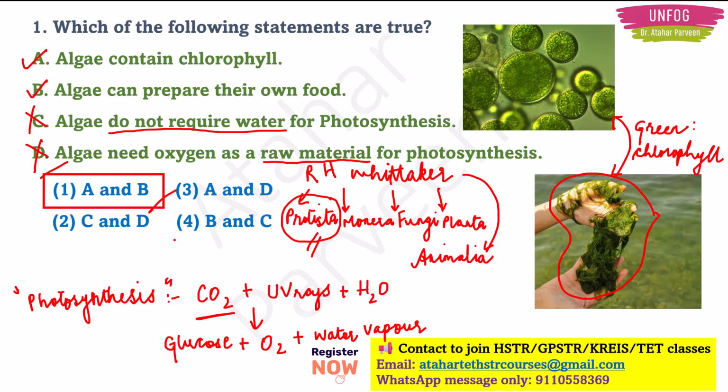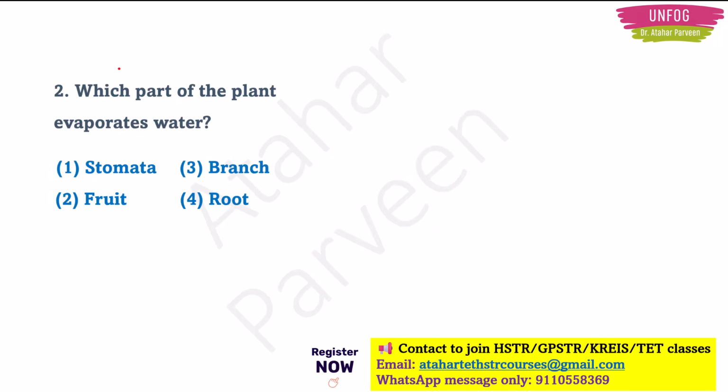Like here. Okay. Next question. So this question is asking which part of the plant evaporates water. There is one part of this plant through which it is releasing water vapor into the environment. What is that part he is asking? And the options he has given are stomata, branch, fruits and roots.